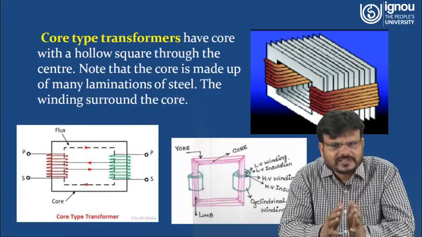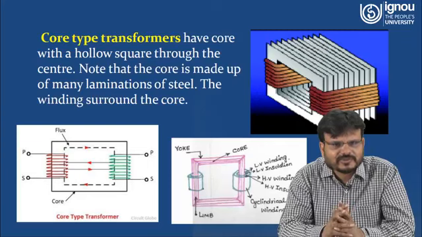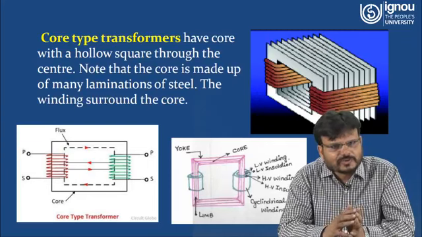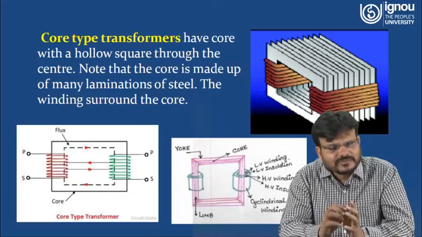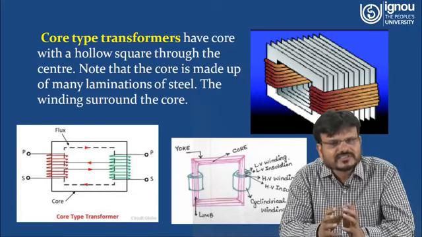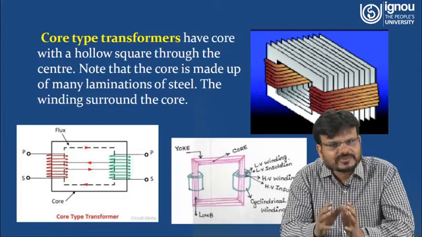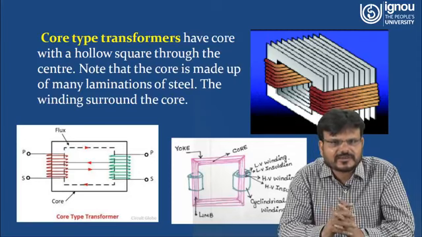Here we are taking the example of a step-up transformer, so the primary voltage is low voltage. So first the primary winding is fixed on the core of the transformer. What is the reason? Because it has low voltage, less insulation is required. So first you put the primary winding, which has less voltage, then the secondary winding.